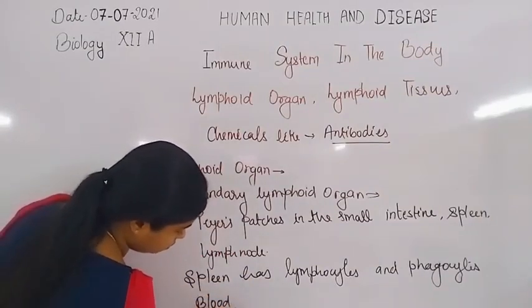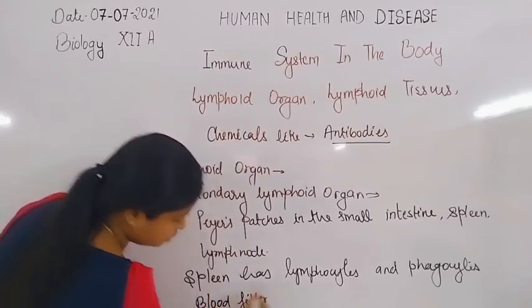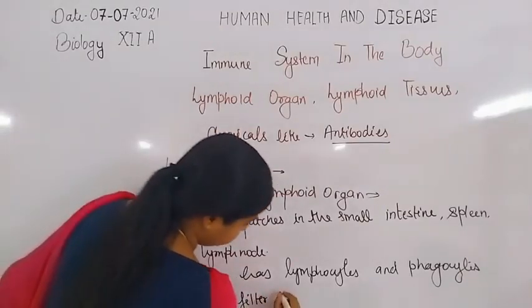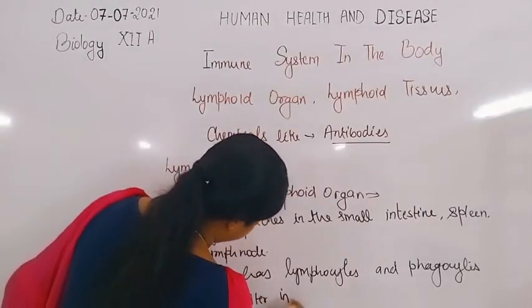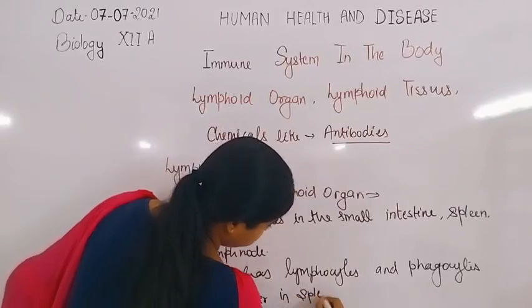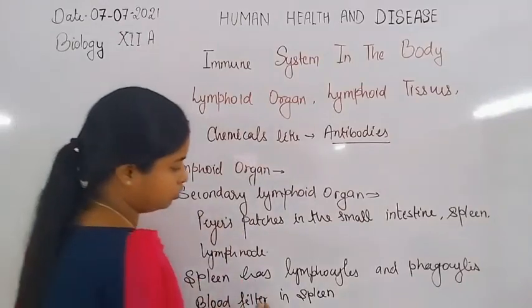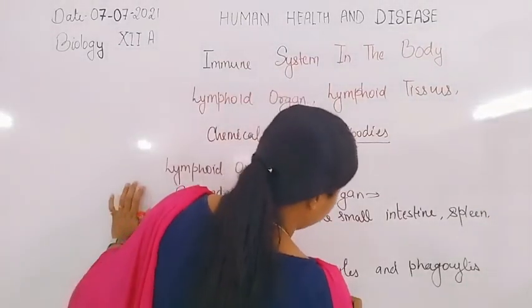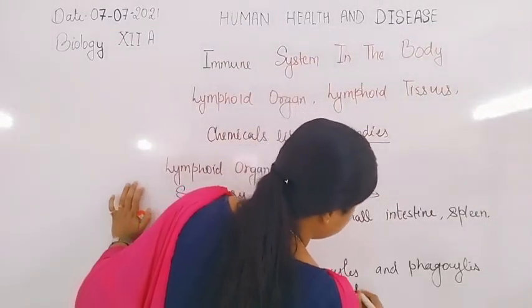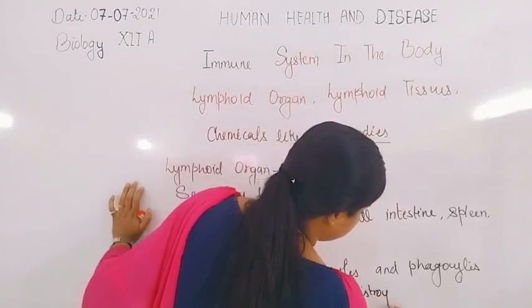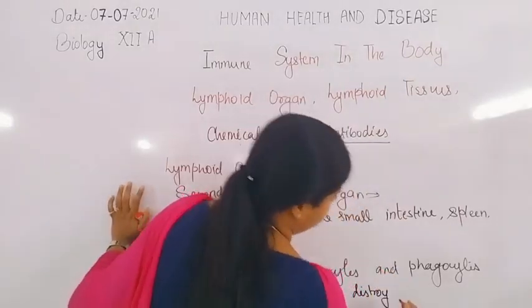The spleen filters the blood and also destroys the blood-borne microbes.